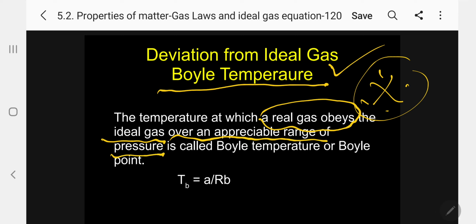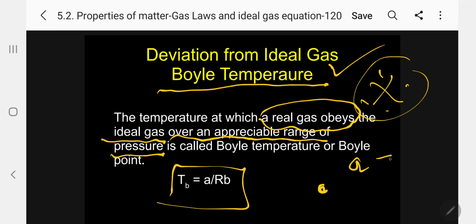So, at a particular temperature, a real gas obeys the ideal gas. Both gases are behaving as one, equal. Over a particular appreciable range of pressure, that is called Boyle temperature. It is given by TB, Boyle point, TB equal to a by Rb.